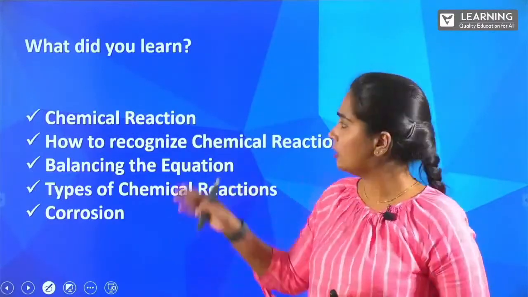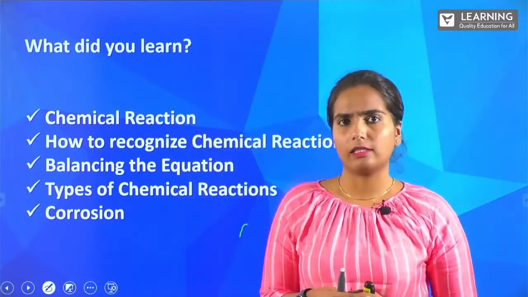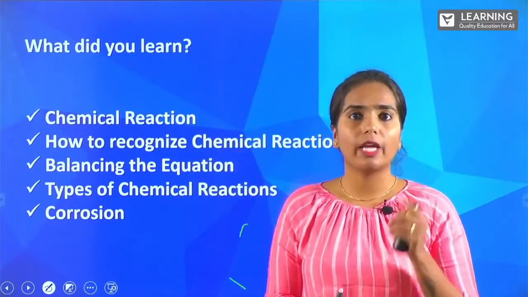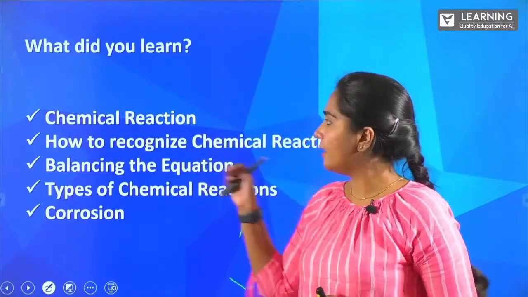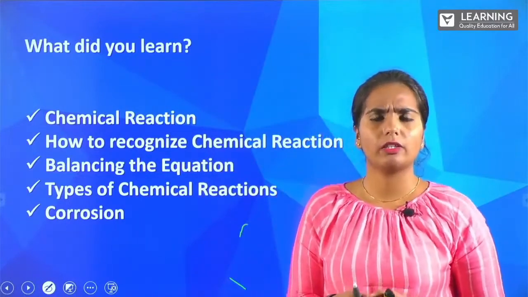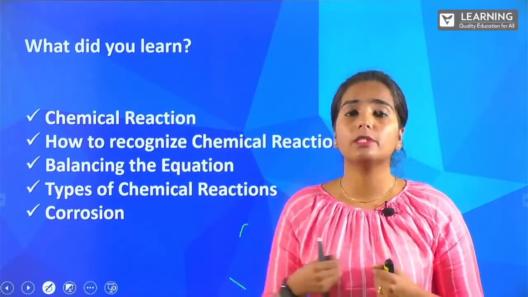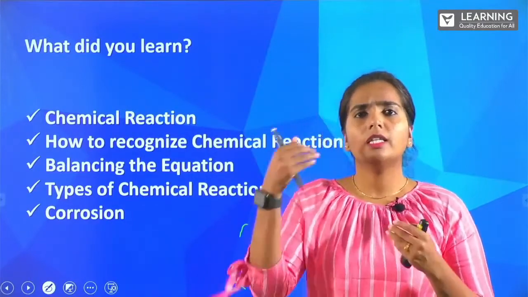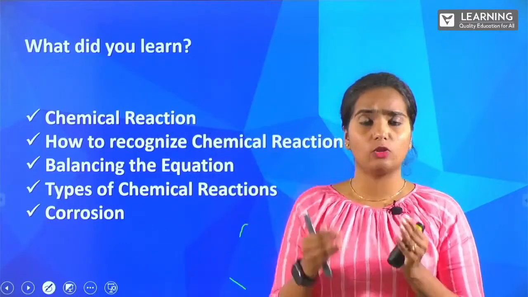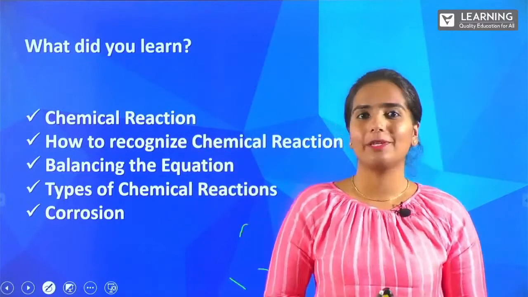Yes, I have mentioned briefly the topics which we learned in this chapter. We learned about chemical reaction, the first, and then how to recognize the chemical reaction. How can we identify the chemical reaction? What are the different kinds or different steps that happen in the chemical reaction, the changes in their state, the changes in their color, all this we actually learned, and that I have put under how to recognize our chemical reactions.